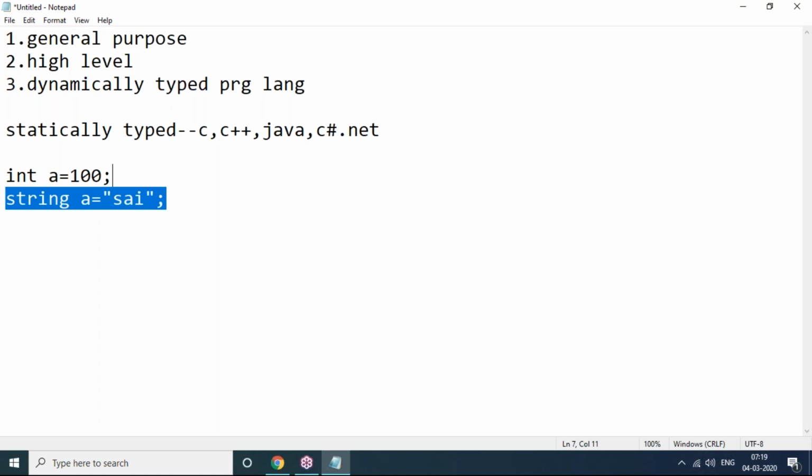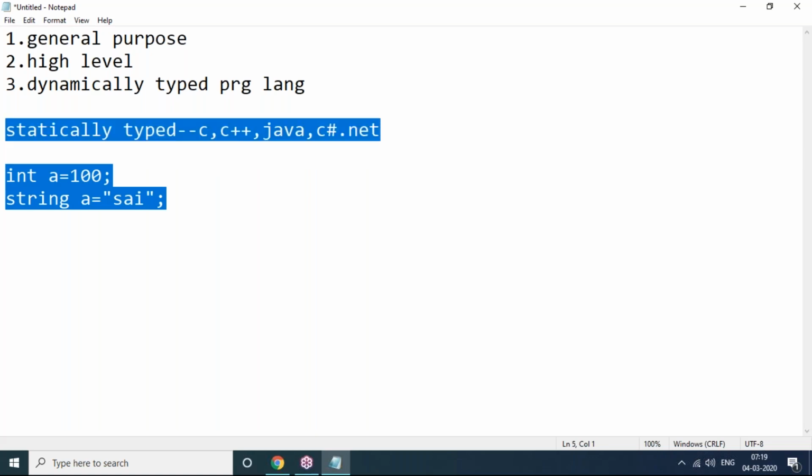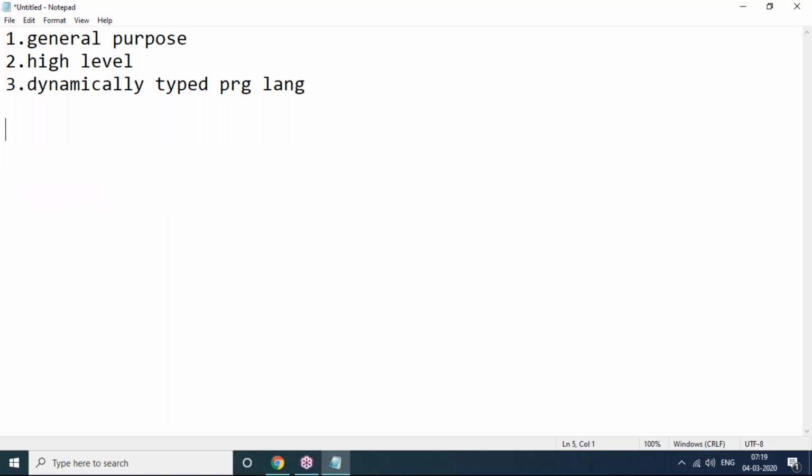But in Python, it's not like this. Python is dynamically typed, meaning you need not define any data type while declaring a variable. For example, I want to assign the value 10 to a. So a equals 10. Did I mention int anywhere? No. Why? Because it is a dynamically typed approach. Even in Python, if we give any data type, it will give an error because it is a dynamic approach. It will not allow you to give that data type.